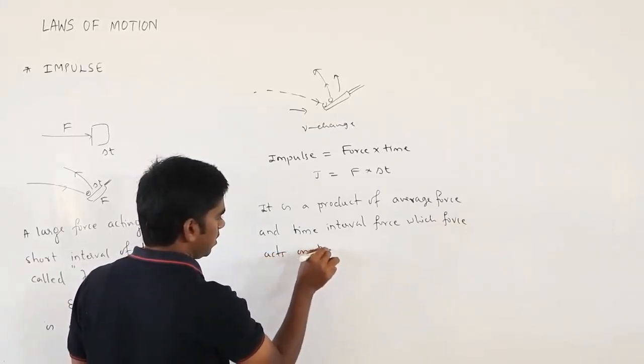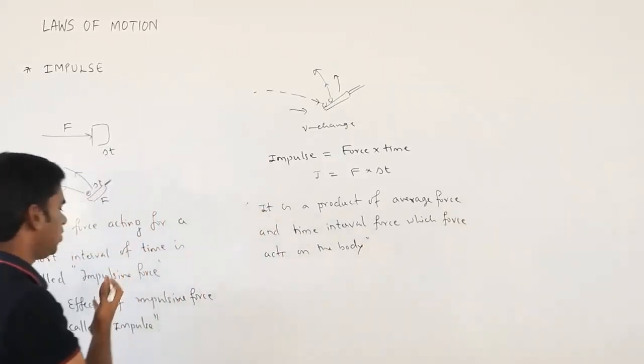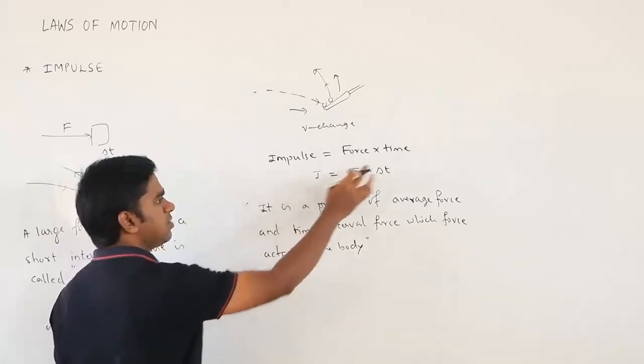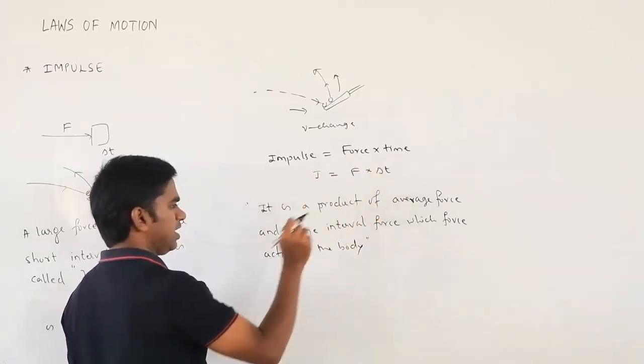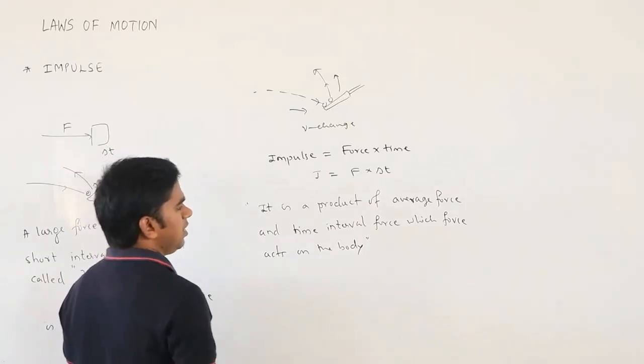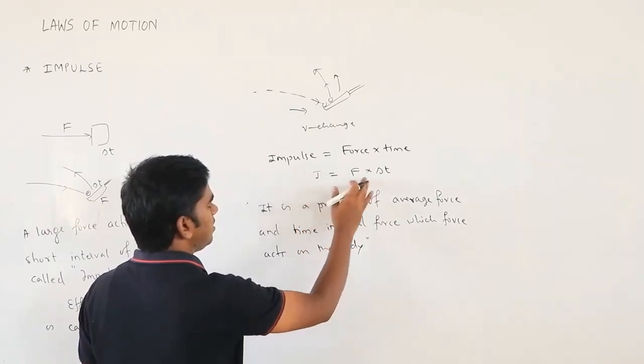You can either go with this definition, or you can go with: it is a product of average force and the time interval for which the force acts on the body or on the system. So we can write J equals F into delta t.